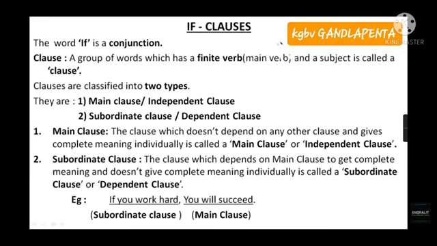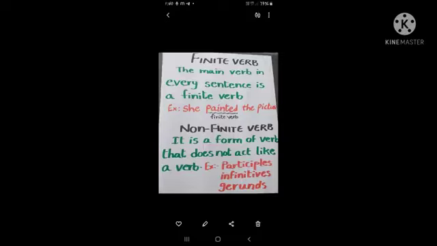Next, children, now I want to give you a small definition of what a finite verb is. In the above topic, I told you that a group of words which has a finite verb and a subject is called a clause. But what are finite and non-finite verbs? What is a finite verb?